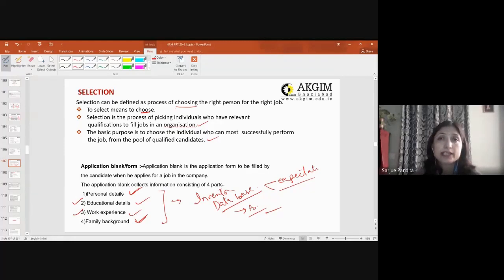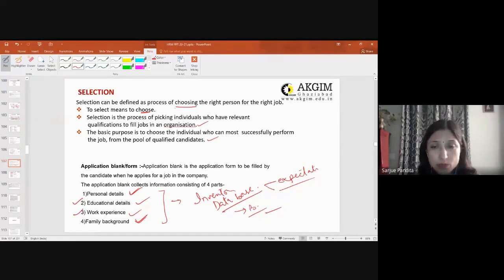Similarly, if you are writing that you have 2 sisters, you are the eldest one, and your father is retired, that means it shows that you have a huge family to support, which means the primary motivation for you would obviously be money. That means tomorrow, if you get a job which is offering you more than what this company is offering, quite possibly again you will tend to leave the organization and join that.